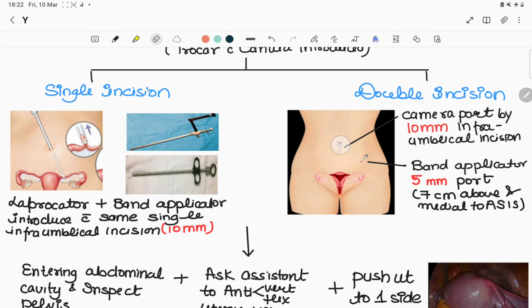But in double incision, as the name tells us, double means 2 ports, 2 incisions are given. First incision is given for the camera port of 10 mm, at the infraumbilical site, the same incision of the Veress needle of 2 mm, which is extended to 10 mm or you can call it 1 centimeter. Then the second port is made for the band applicator, 5 millimeter in size, which is made 7 centimeter above and medial to the anterior superior iliac spine.